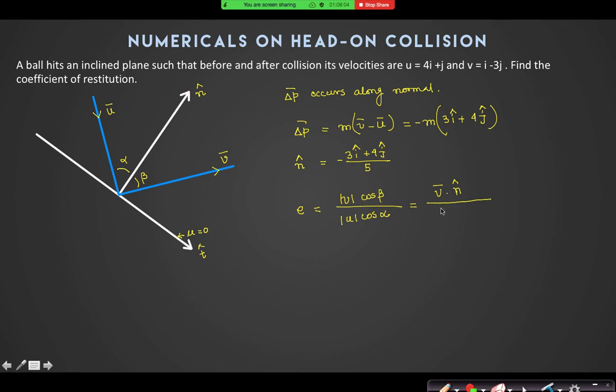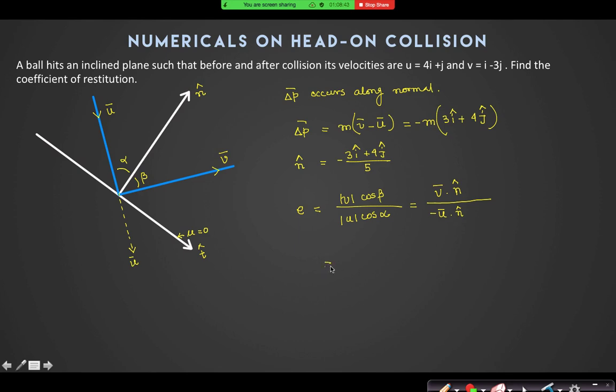Can you tell me what is mod u cos alpha? Minus u dot t cap? No. U dot t cap is how much? Cos of the angle between u and t is how much? Minus u dot n cap. Minus u dot n cap, because u vector lies in this line. Right? U dot minus n cap, actually. Yes. The angle between n cap and u vector is 180 minus alpha. Right? So that is why I can say it's minus u dot n.